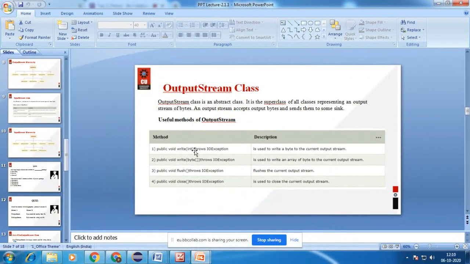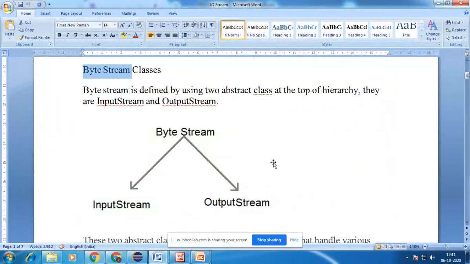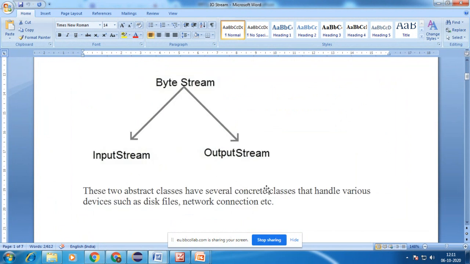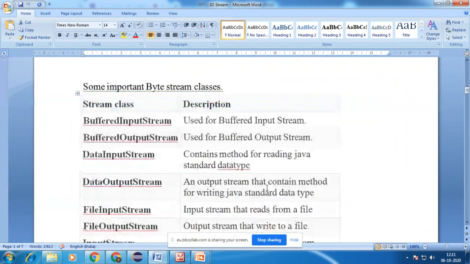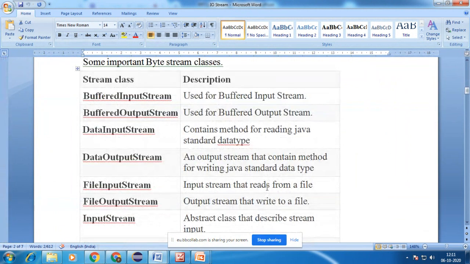So here we are using this stream class, which comes under byte stream. Okay, so that is why we converted into bytes. Thank you for asking that query, Anand. In the byte stream classes there are some other classes also. As far as our concern, we already discussed file output stream, which writes data to the file, in our previous objective.